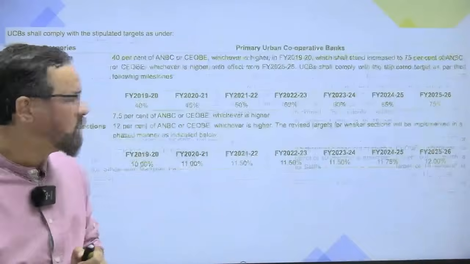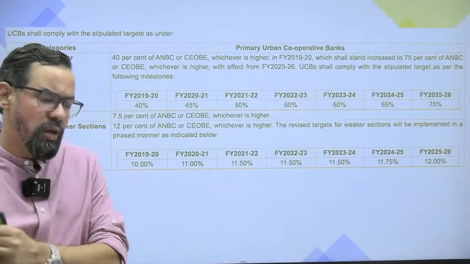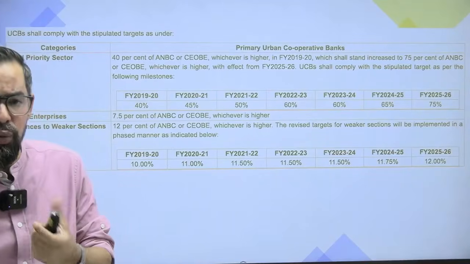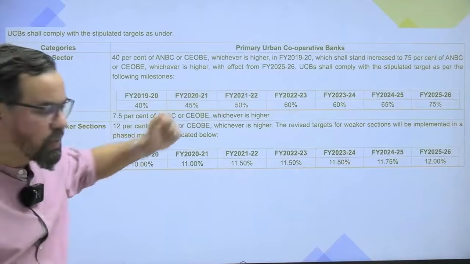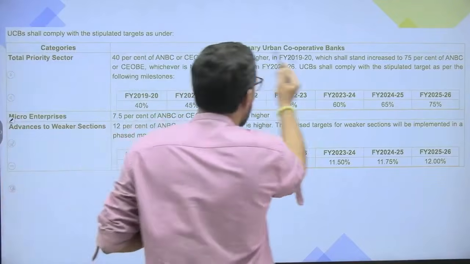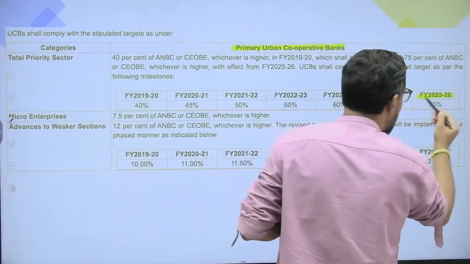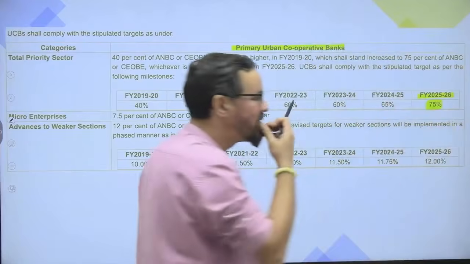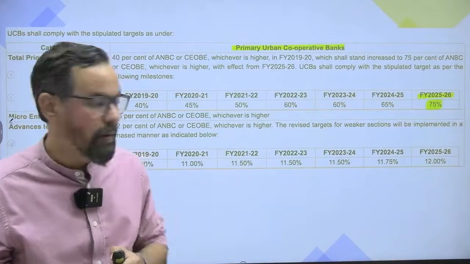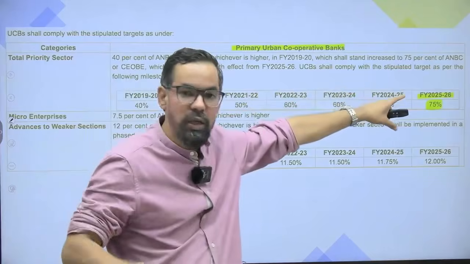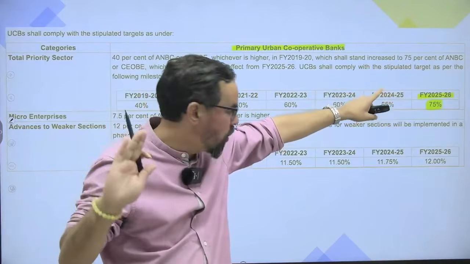Apart from this, there were some changes आपका from 1st April 2025 onwards. These changes are mostly about the cooperative banks. So primary cooperative banks from the financial year 2025-26 onward, they have to lend 75% of their ANBC to the priority sector आपका, ठीक है. So now they belong to a category similar to RRBs and small finance bank, ठीक है.